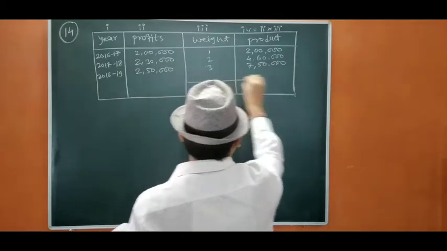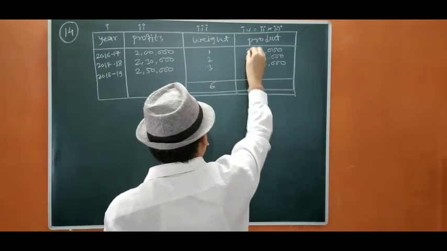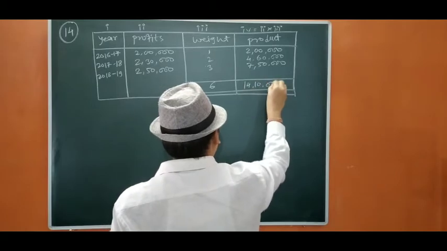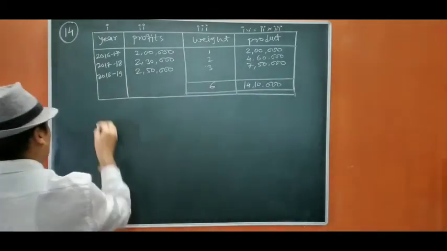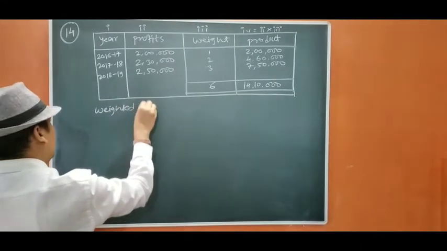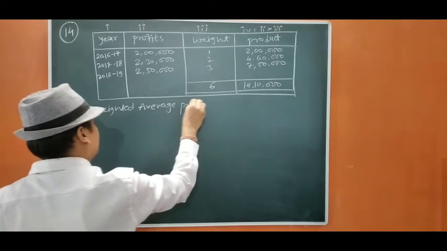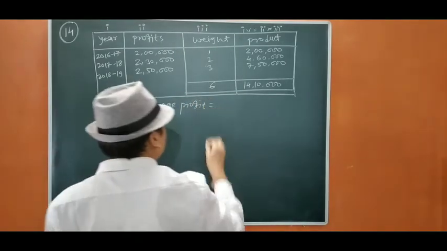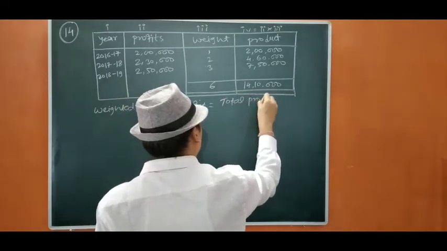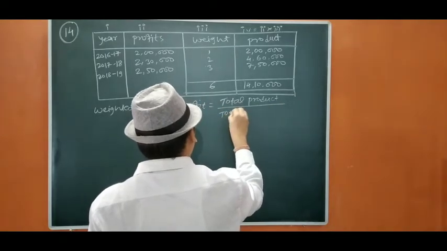We are going to total this. This is going to be 6. This is going to be 14 lakh 10,000. Okay. Now we are going to find out the weighted average profit equals total product upon total weight.